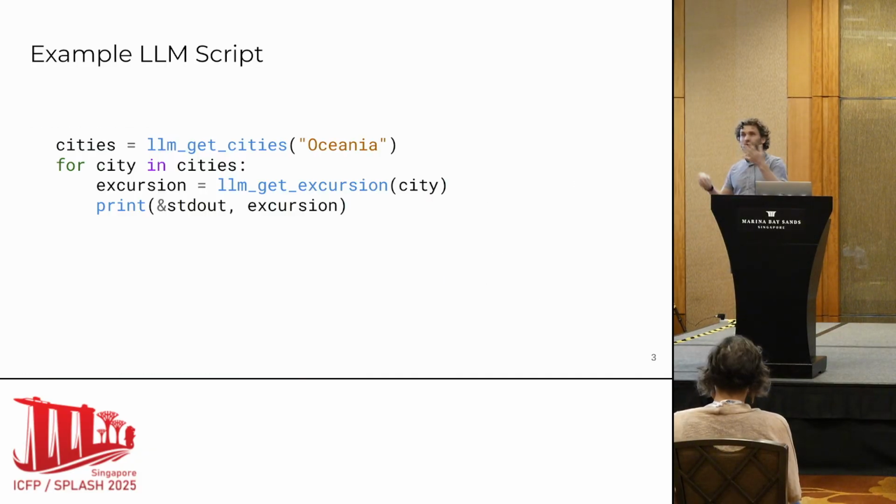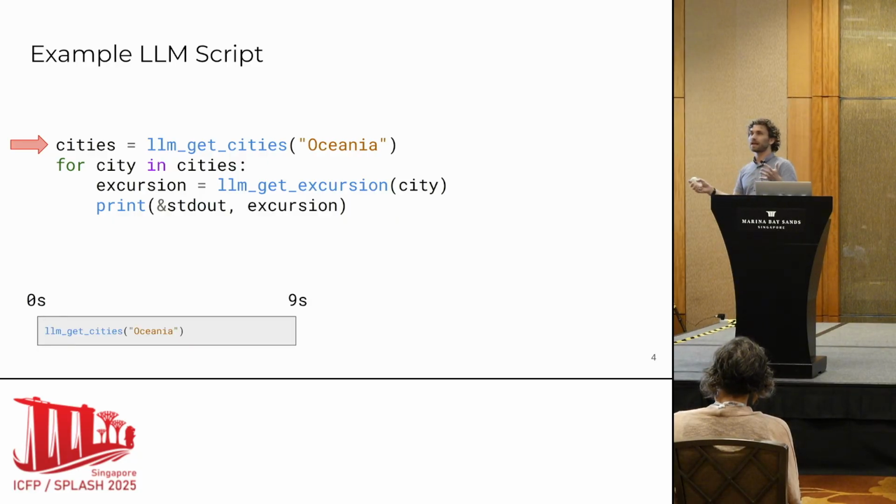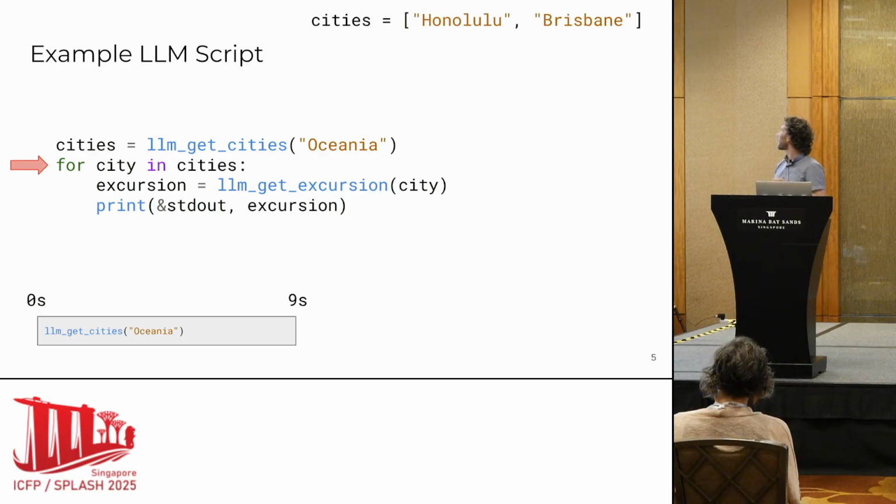So to start off with what such a program might look like, consider this. It's going to start off by making a call to a large language model. This is some kind of network request to get the cities in the Oceania region of the world. Maybe I'm trying to book a vacation or something like that. Language models are slow, so this might take 5 or 10 seconds to execute. Say it takes 9 seconds. And then I get back this list containing Honolulu and Brisbane.